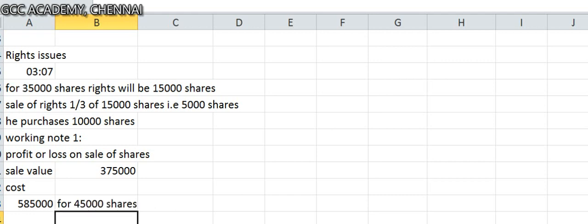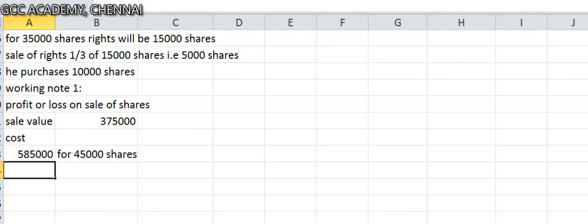Total number of shares is 45,000. So he is actually selling how many shares? 20,000 shares? He is selling, he sold 25,000 shares. You need to take pro rata. So dividend is adjusted already. So for 45,000 shares, you got this. And how much is for 25,000 shares? You have to arrive at 25,000 shares.